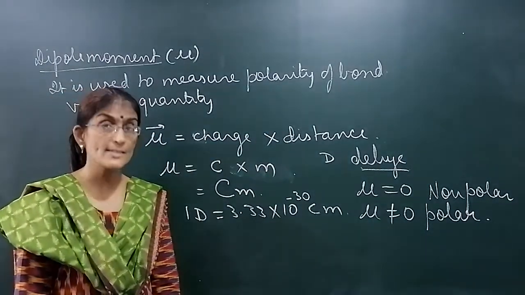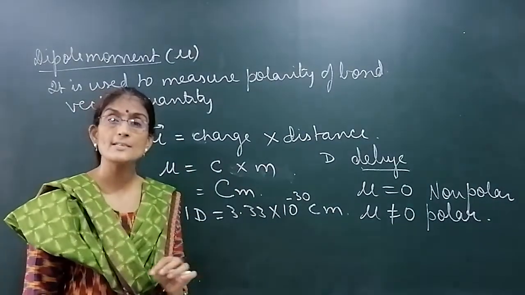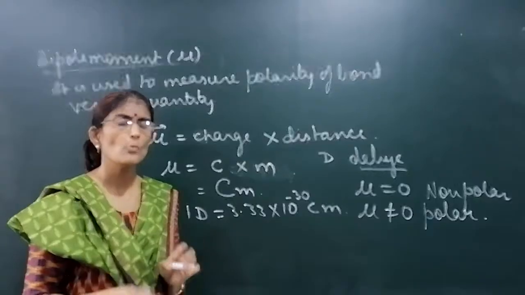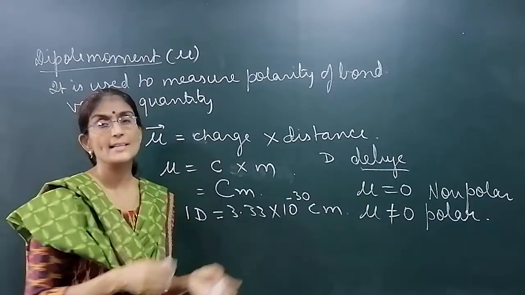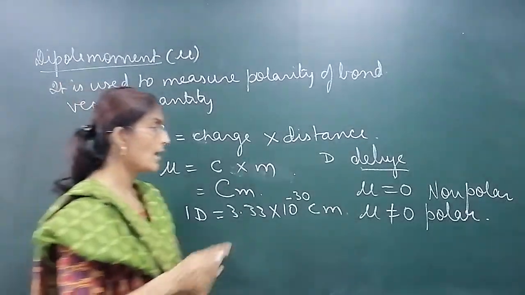If the net dipole moment of all the bonds is 0, we can say that it is non-polar. If a dipole moment is there, whatever the value, we can say that it is polar. As it is a vector quantity, how is it mentioned?